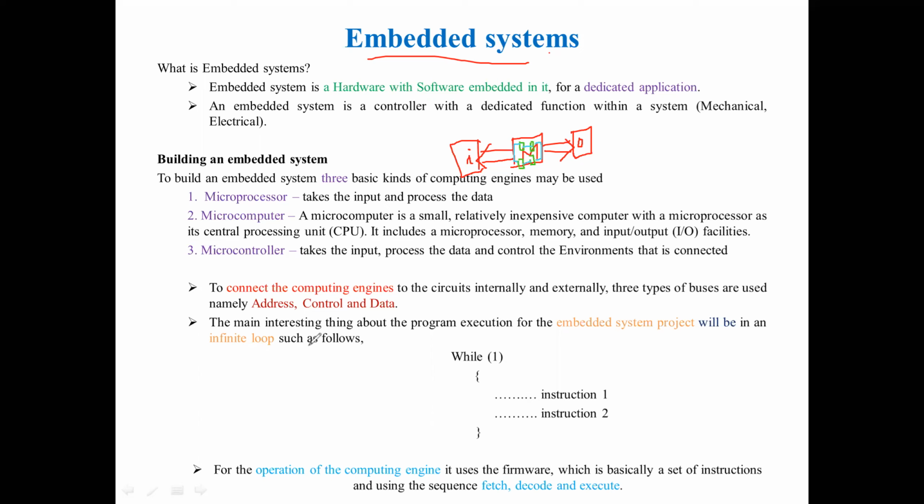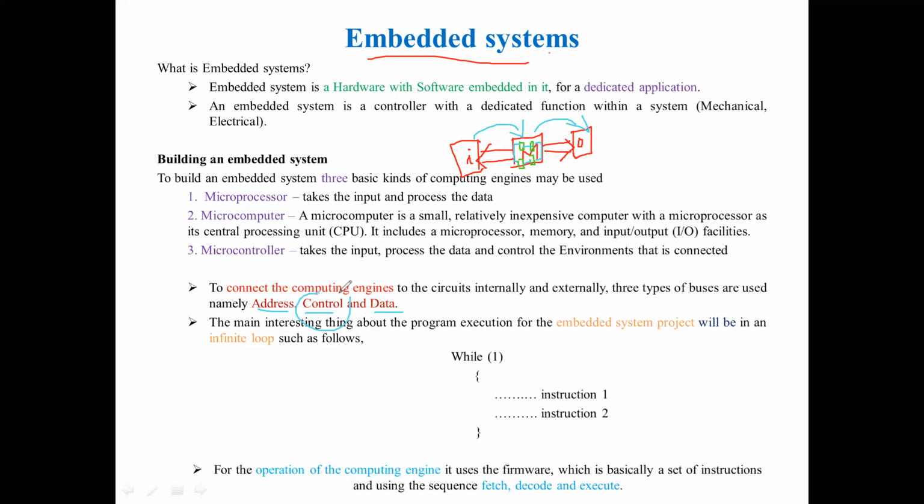So these buses will be there: address bus, control bus, and data bus. For transferring data to the output device or getting data from the input device, we'll be using some data lines. So we'll be using a bus, right? The data bus is used for taking data, the address bus is used to point out the address,